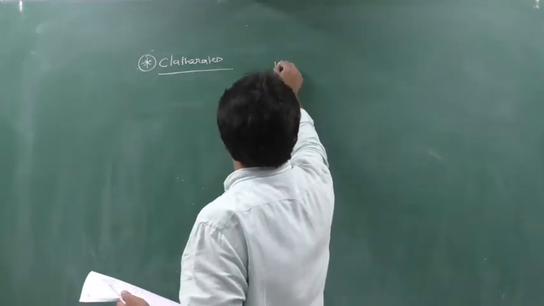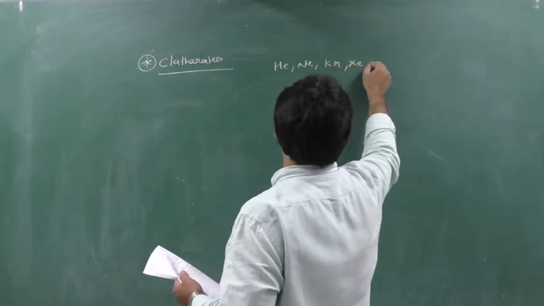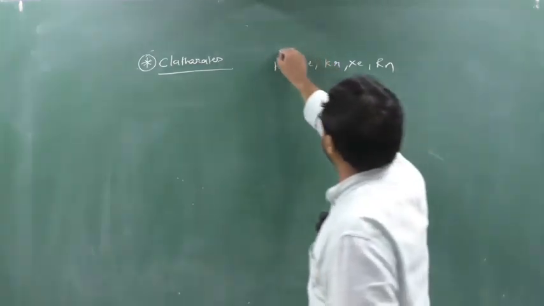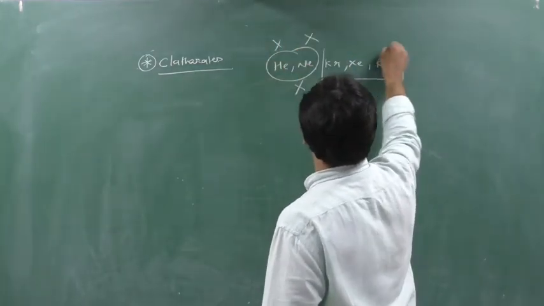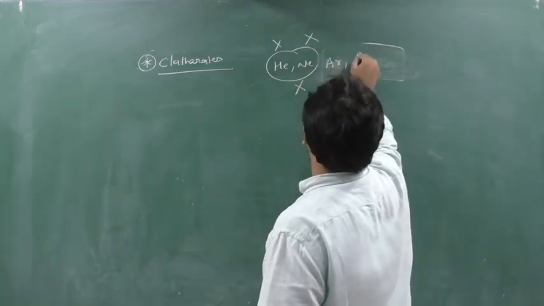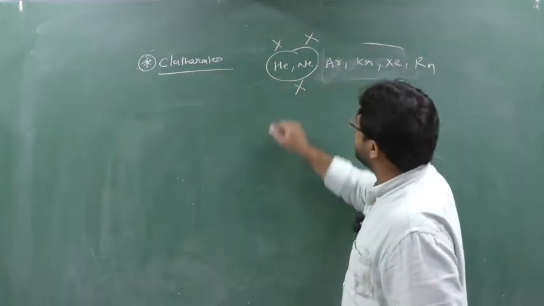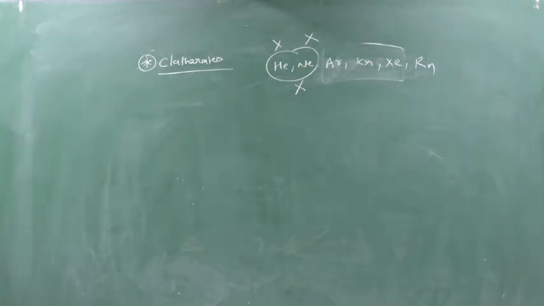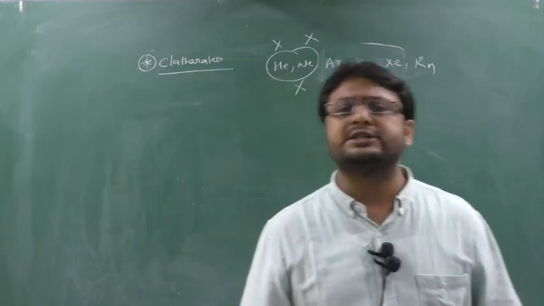So helium, neon, argon, krypton, xenon and radon are the elements of group number 18. Helium and neon do not form clathrates. This is a very important point according to the NEET exam. Clathrates are nothing but one kind of cage compound.